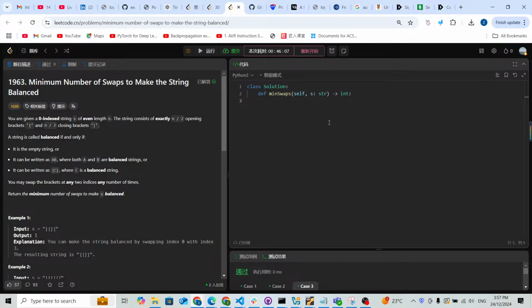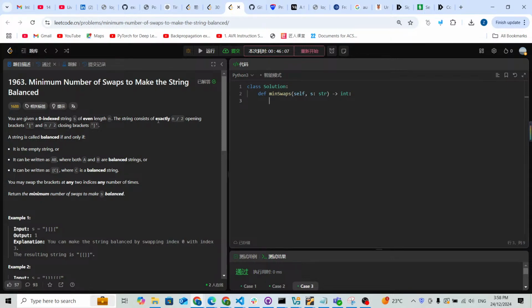Let's try to solve another LeetCode problem. 1963. Minimum Number of Swaps to Make the String Balanced. So we are given a zero-indexed string s of even length. This is really important because it is even length, but basically this means it will always be valid. And we are also having half of the opening brackets and half of the closing brackets.